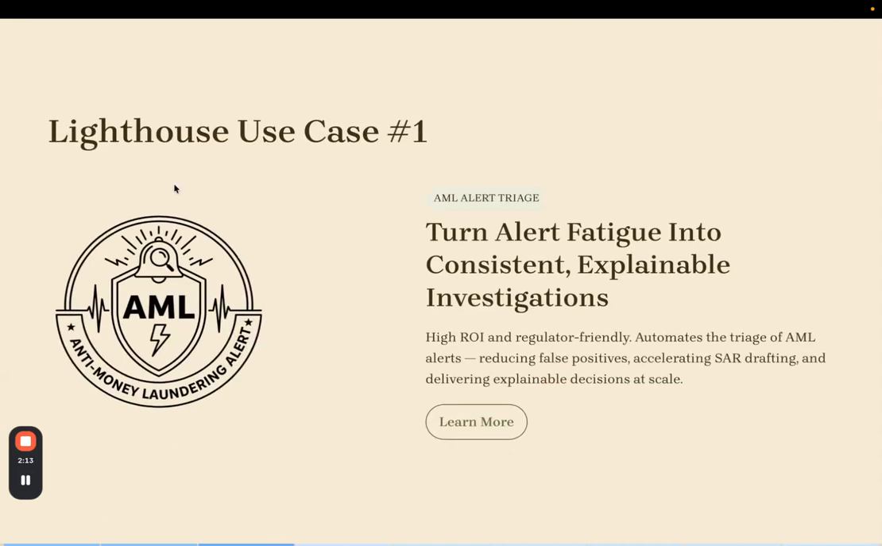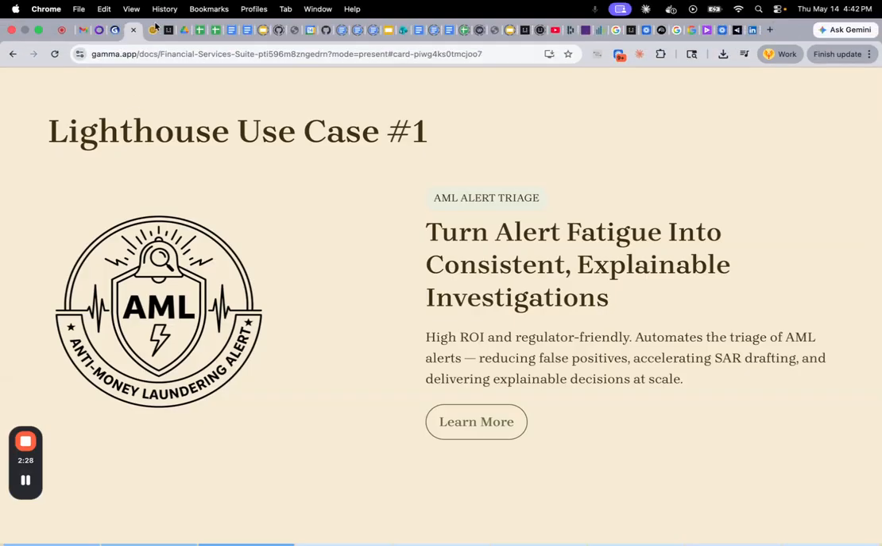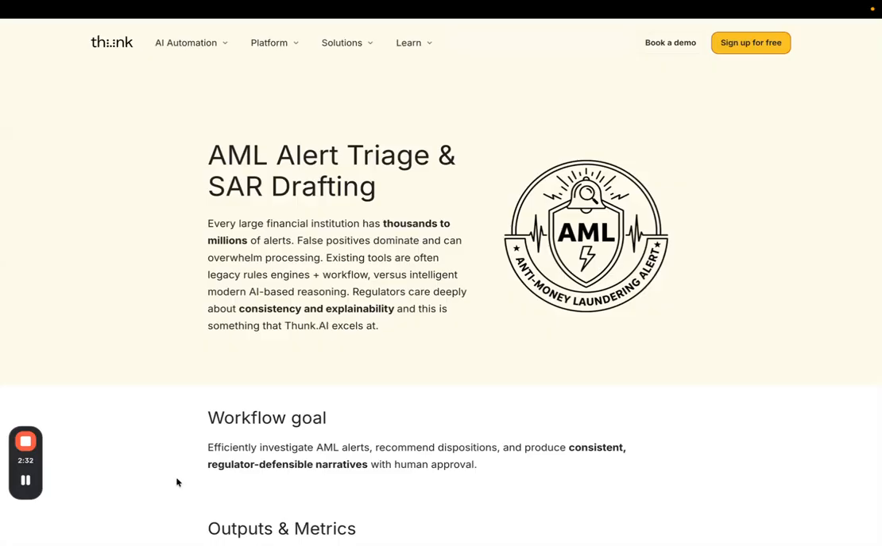In particular, one of the lighthouse use cases is around taking alerts of anti-money laundering activity or potential AML activity and having AI agents explore and investigate those alerts. Let's look at that more closely. Here's a description of the alert triage process for anti-money laundering alerts and potentially the drafting of suspicious activity reports. Every financial institution receives alerts through automatic systems around transactions that might be indicative of economic crime. Some of these are filtered automatically, but many of them are escalated as alerts to human investigators.